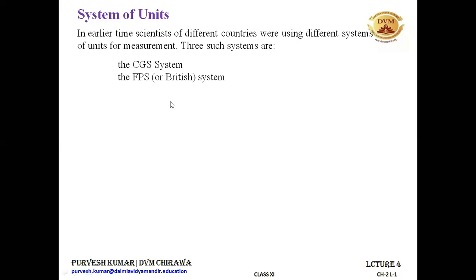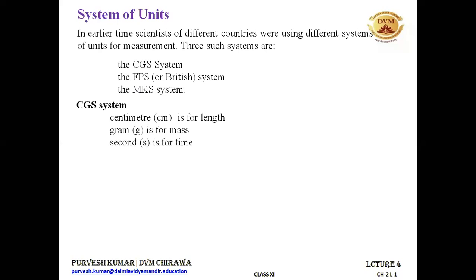And the third one is the MKS system. Okay, let me take a question first. Someone has asked something. Okay, so the third one is the MKS system. That is meter kilogram second system. So in CGS system, what do we follow? Centimeter is for length, gram is for mass, and second is for time. That is CGS. Similarly, in FPS system, we write foot for length, pound for mass, and second is for time.